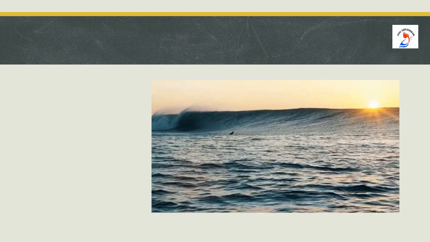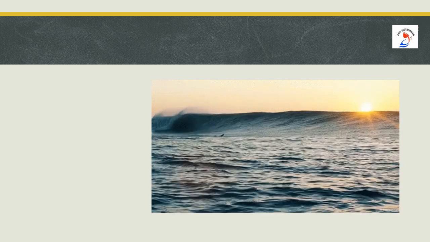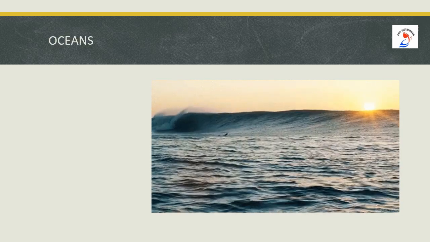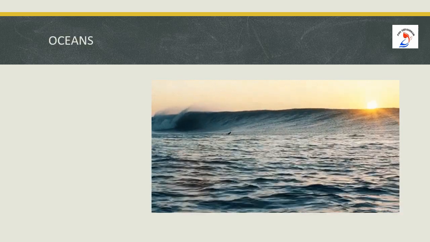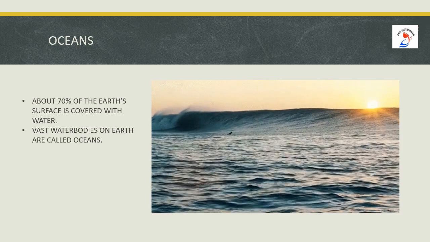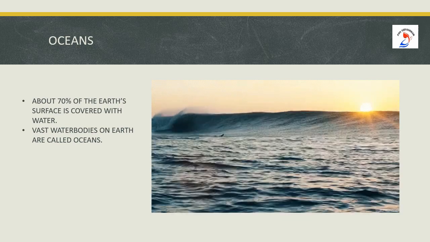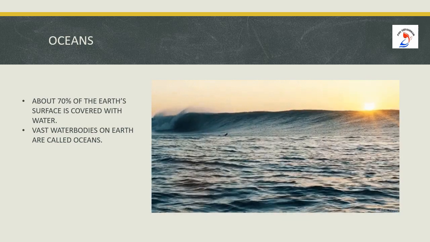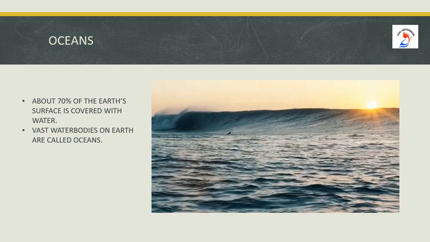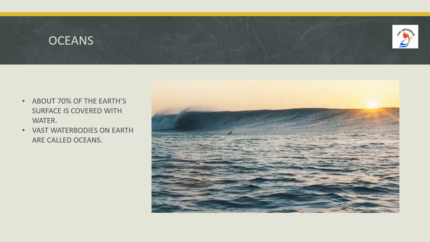What is this, children? What can you observe? It's an ocean. Now we are going to see about the oceans. What is an ocean? About 70% of the Earth's surface is covered with water. Vast water bodies on Earth are called oceans.